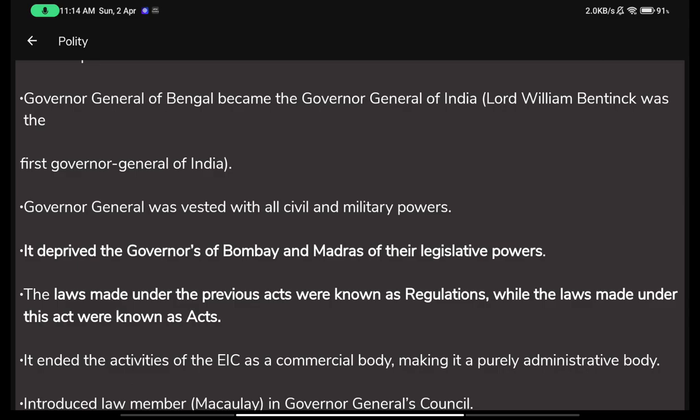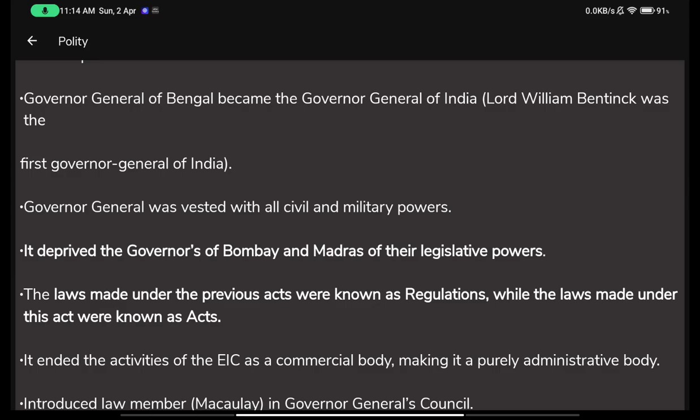It deprived the governors of Bombay and Madras of their legislative power. So here it gives a clue that by now the East India Company, obviously, had become the British government. The British government had acquired Madras also. And obviously they all had their respective governors. So it took the powers from the governors of Bombay also. Bombay was also occupied by the British government by now.